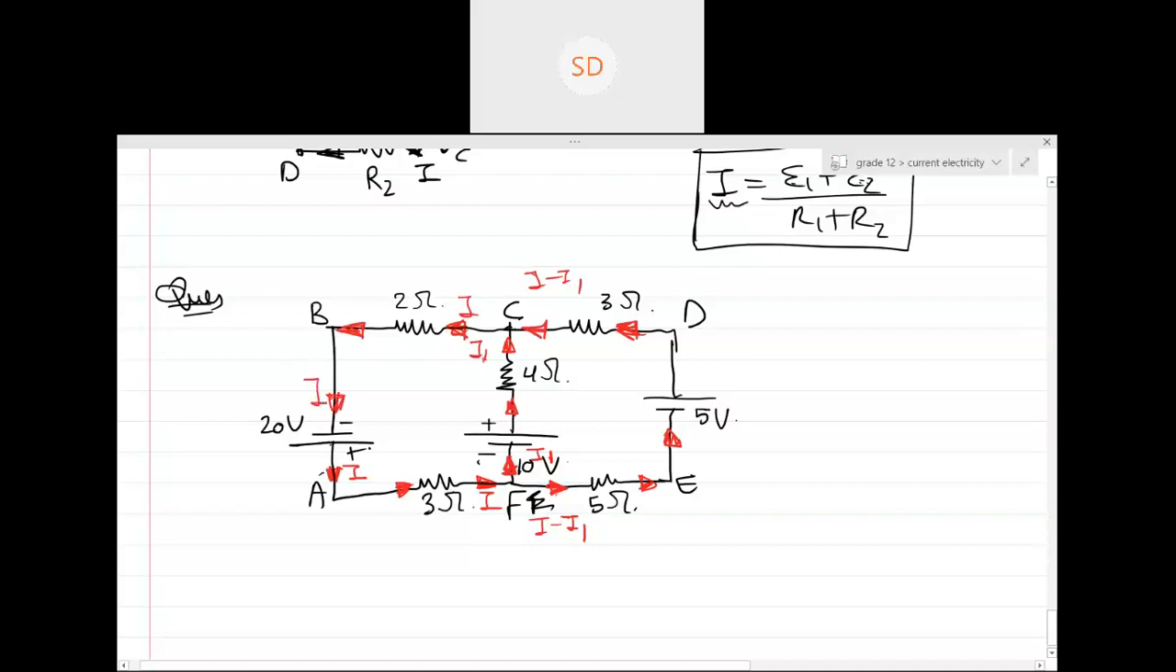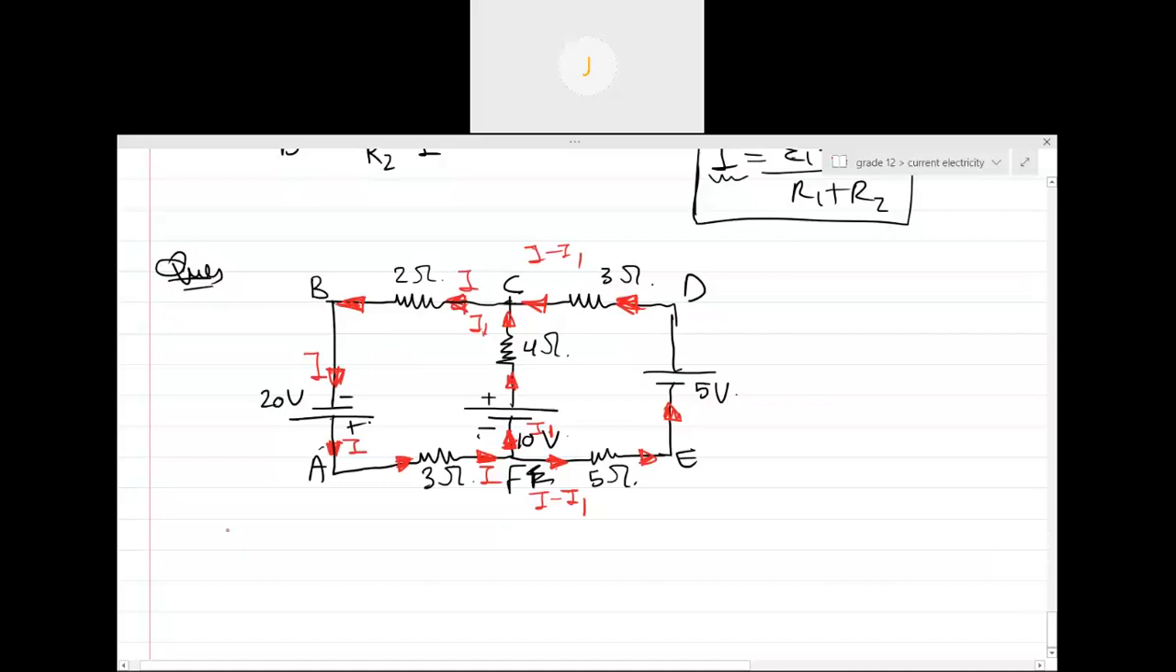How do you know your current distribution is correct? Whatever current is leaving the battery should return back to ground. Is this clear, guys? Current distribution. How many variables? Two variables. So if there are two variables, how many minimum equations? Two. So in which loop shall we choose?